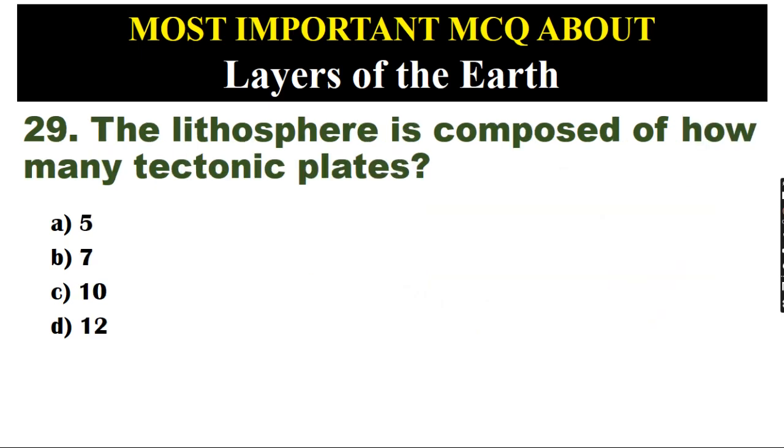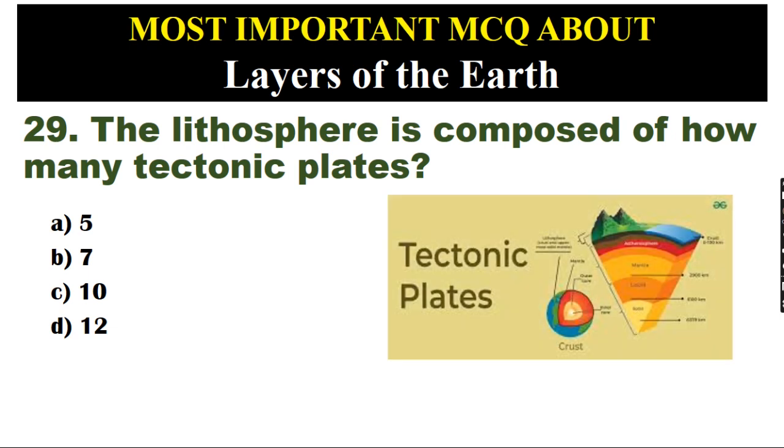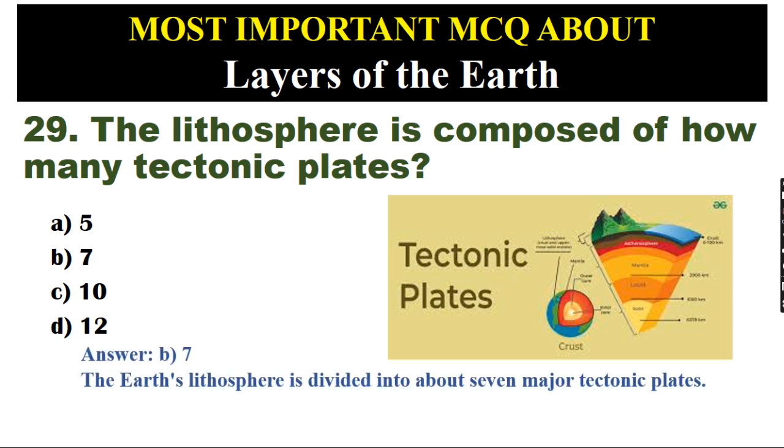The lithosphere is composed of how many tectonic plates? A. 5. B. 7. C. 10. D. 12. Answer: B. 7. The Earth's lithosphere is divided into about 7 major tectonic plates.